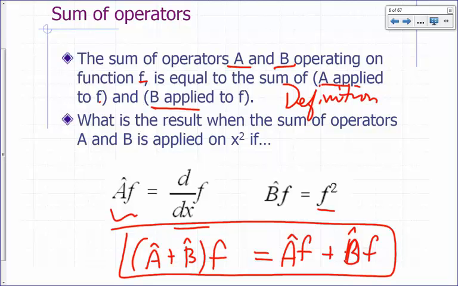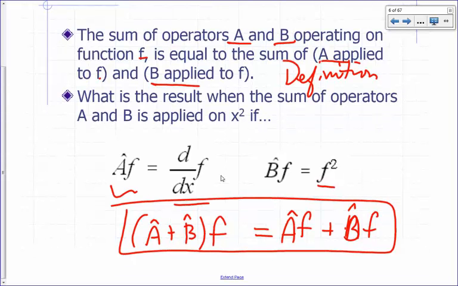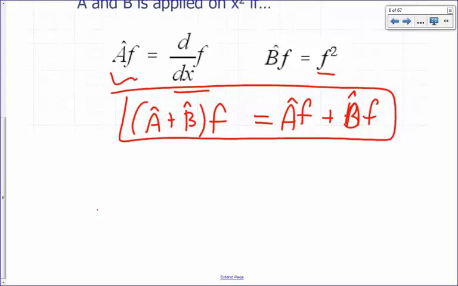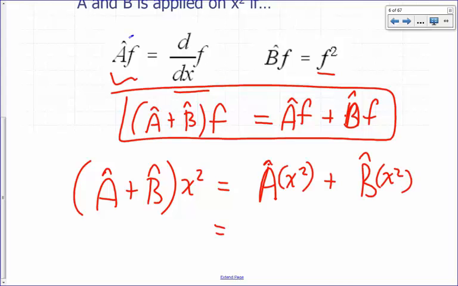We have two operators. The sum of the two operators simply means you apply each one separately and then combine the result. So what's the result if A plus B is applied on x squared? Then it's going to be A applied on x squared plus B applied on x squared. What's A applied on x squared according to our definition of A here?